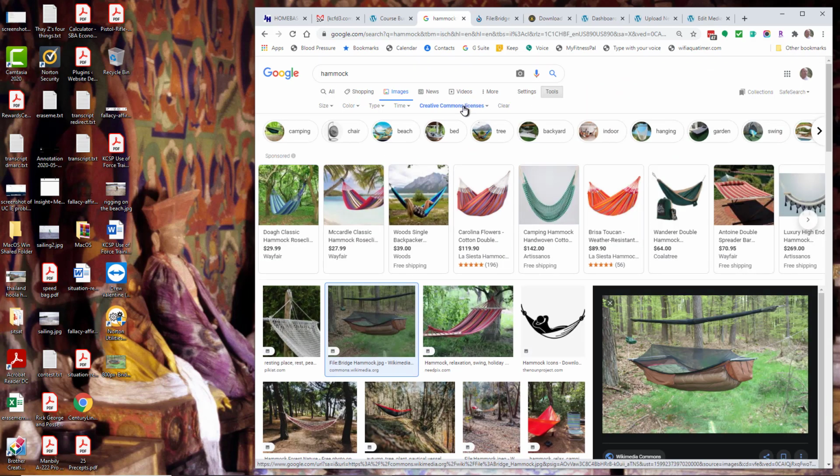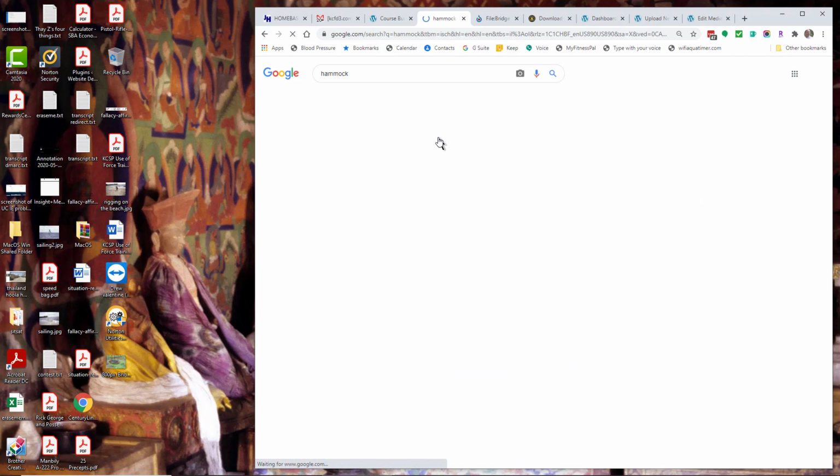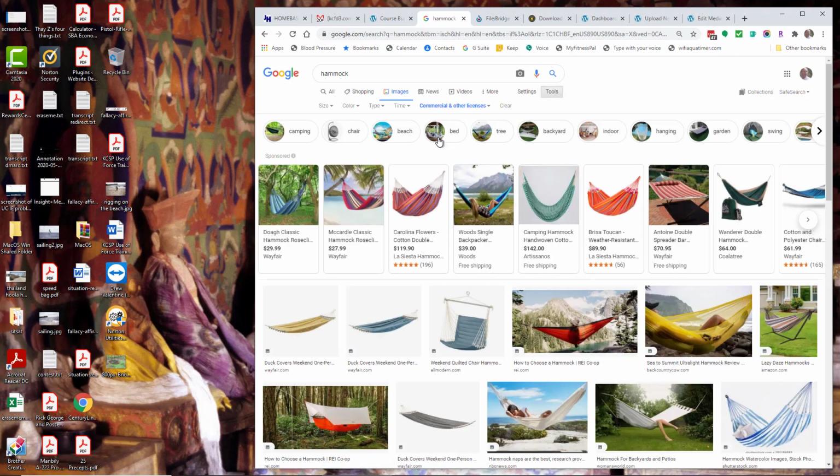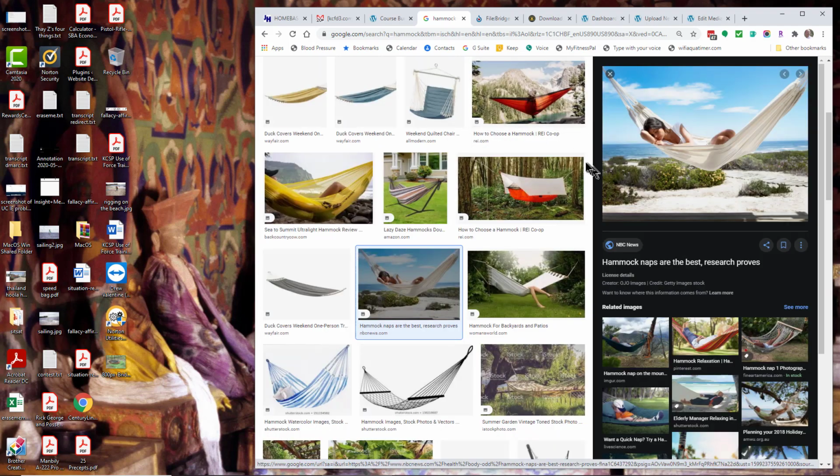Now, one thing you don't want to do is make the mistake of taking an image that was licensed from one of the big stock photography websites. For example, this image comes from Getty Images, and Getty Images will track down where images come from, and if they find that someone is using an image without having paid for it, they will send you an invoice.